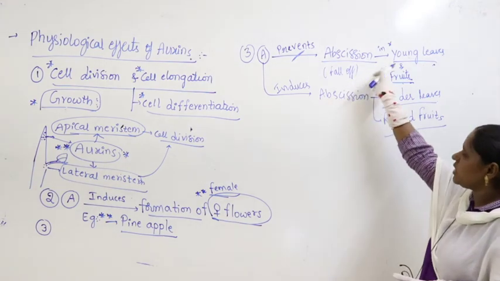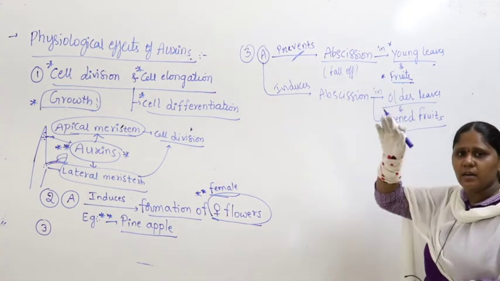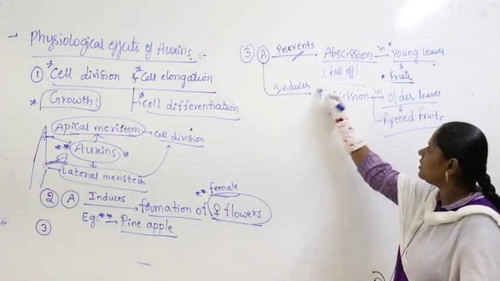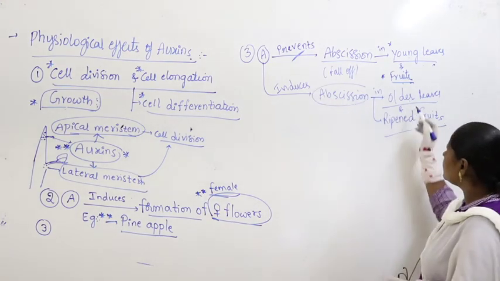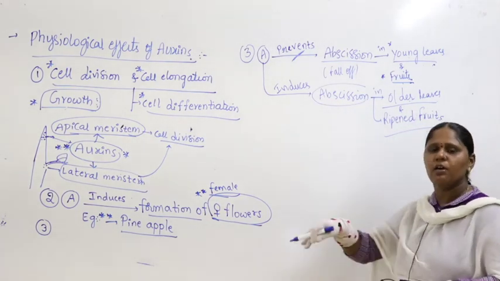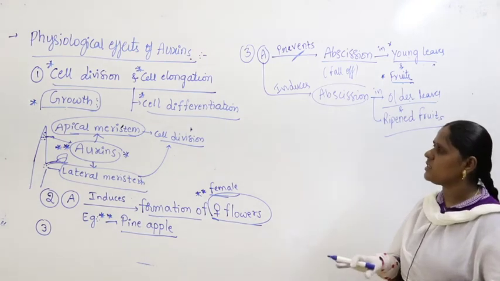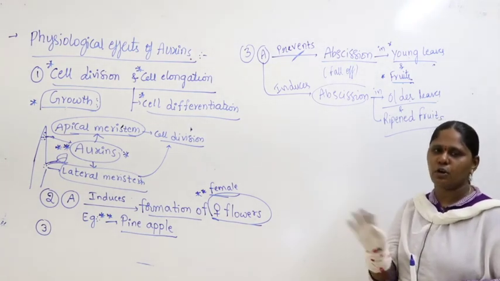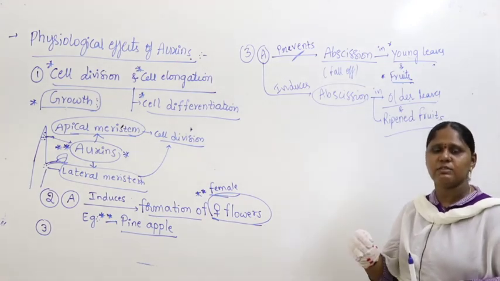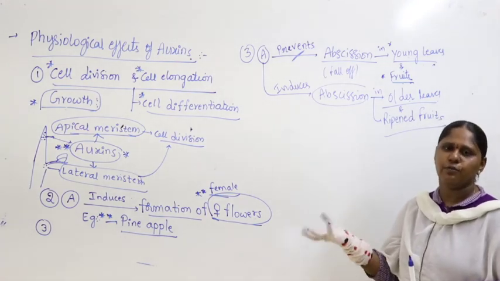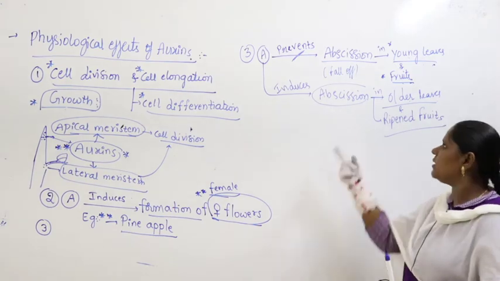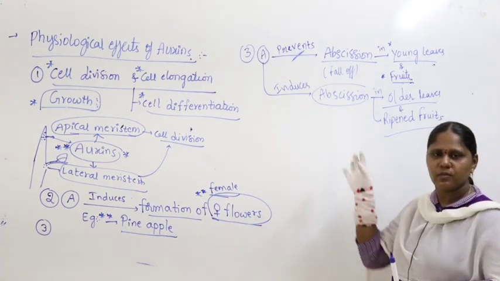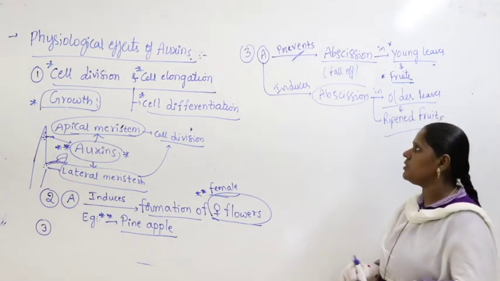It prevents abscission in young leaves and fruits, but it makes older leaves and ripened fruits fall off. See how nicely it is doing its functions. It takes care of young leaves and young fruits, but once leaves become older and fruits are ripened, it makes them fall off. So auxin will do both functions.